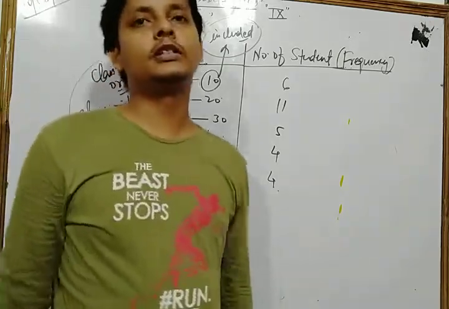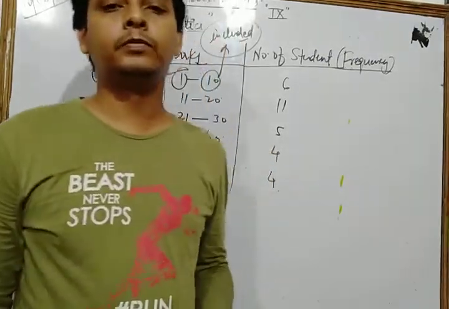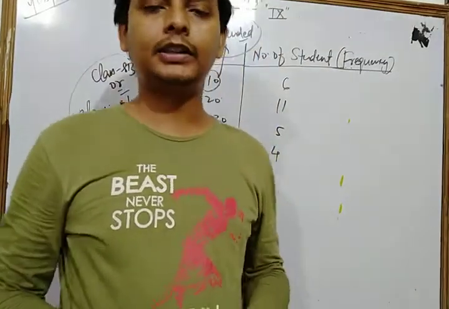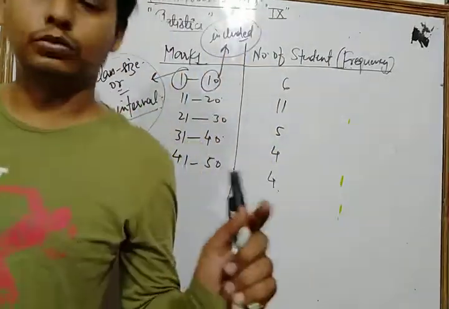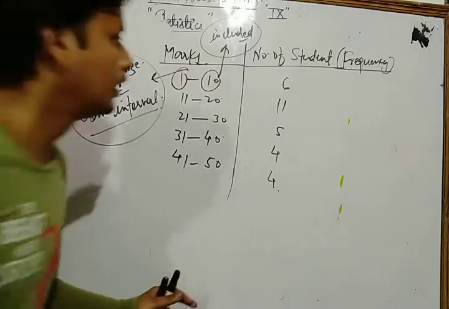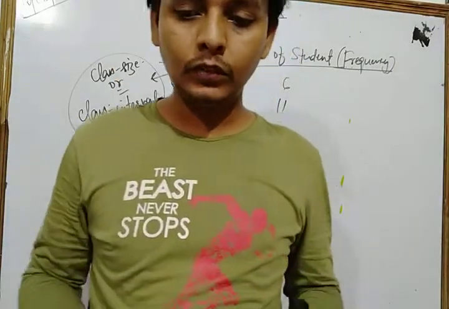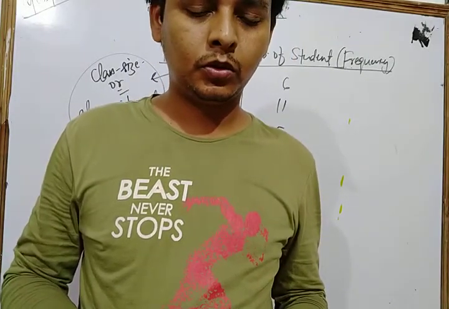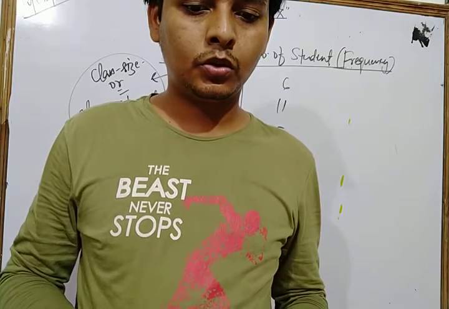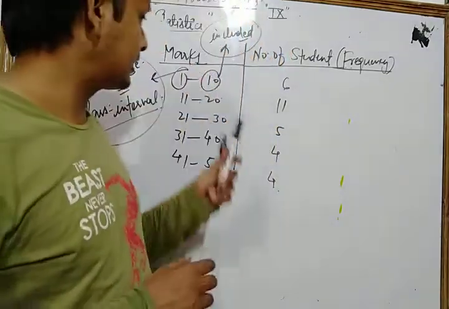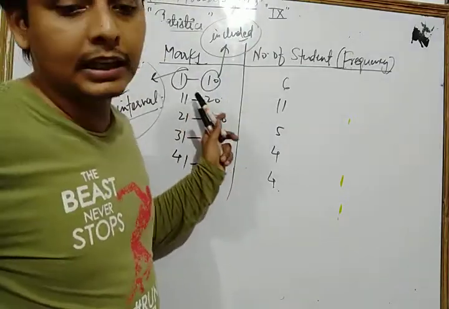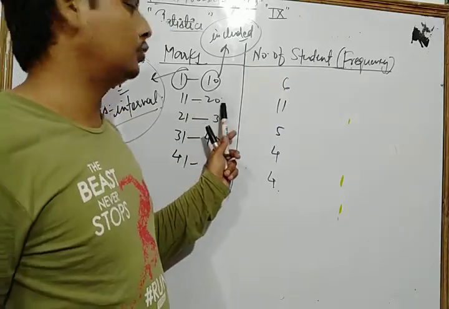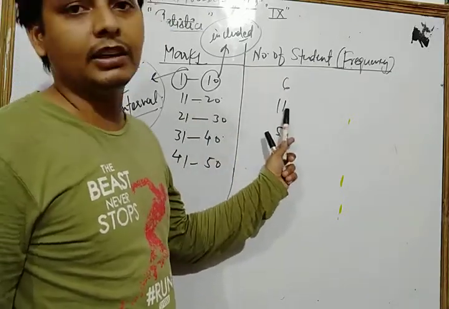So dear students, we can arrange the previous data in this way also, meaning class groups. We divided the previous data into class groups. Let's see once more: the class 1 to 10 has frequency 6, and the class 11 to 20 has frequency 11.